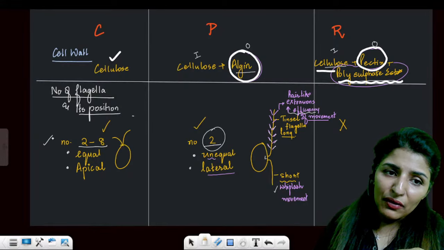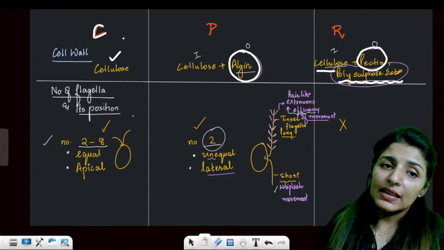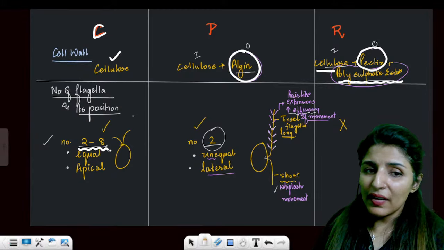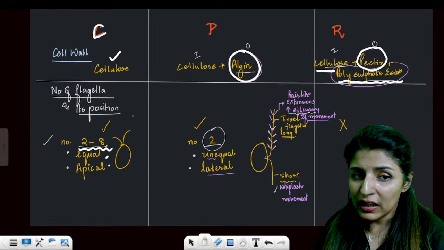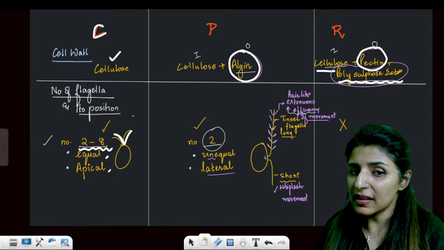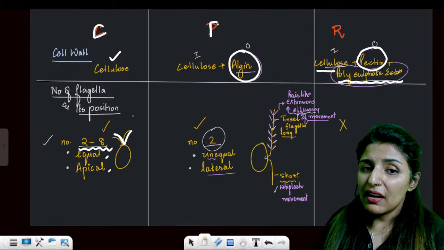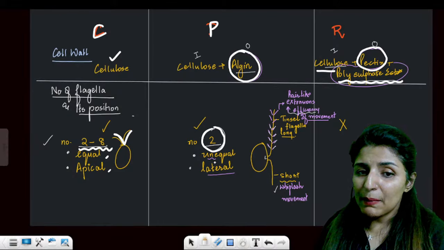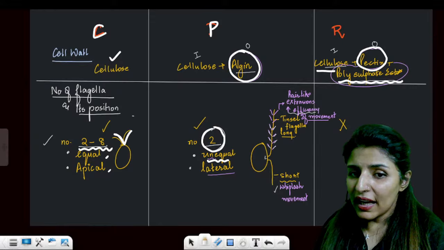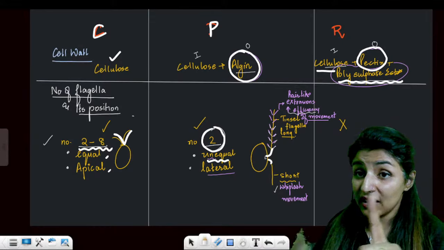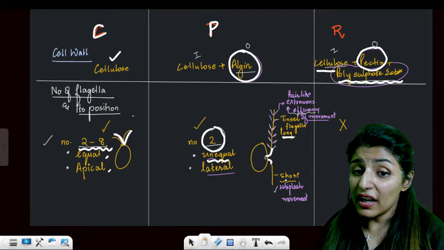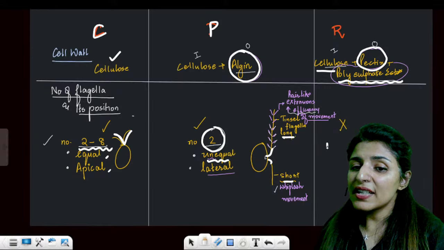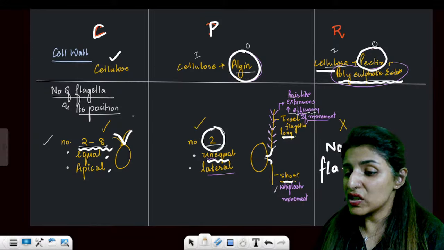Now talking about the number of flagella. In Chlorophyce, the number of flagella are 2 to 8. Both are equal and on tip. Can you see that? In Phaeophyce, we have again two flagella, but these two flagella are unequal and they are lateral, not apical. They are on the side. One will be long, another will be short. And Rhodophyce, there will be no flagella.